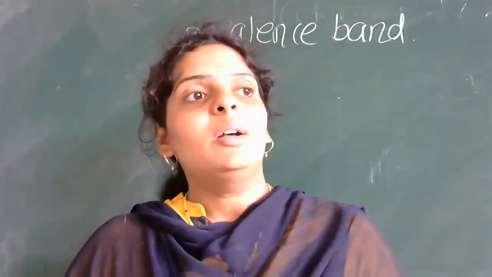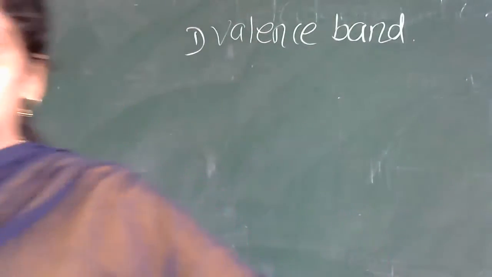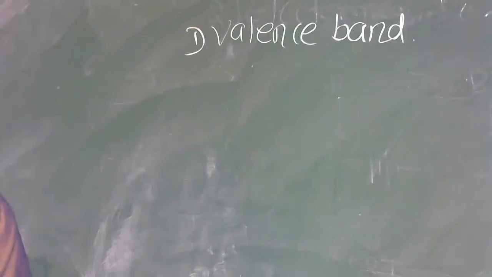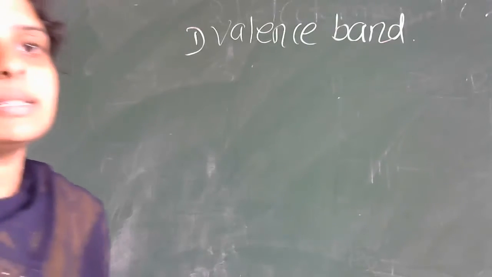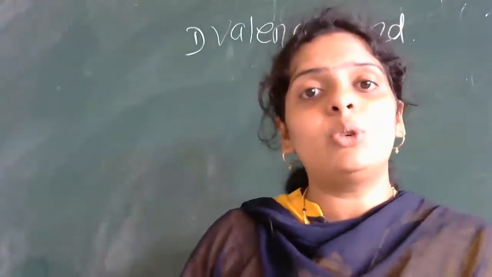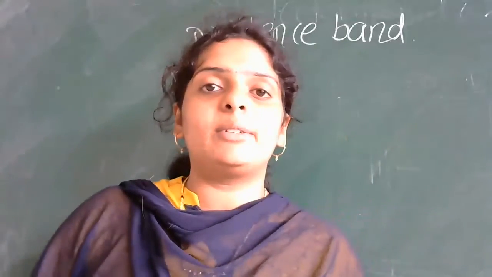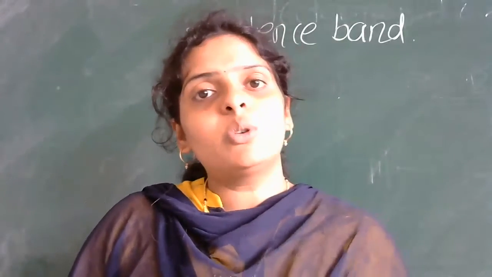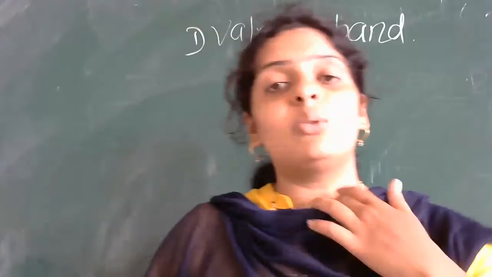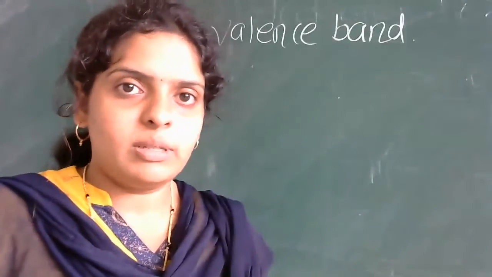Don't you know valence electrons? The electrons present in the outermost orbit of an atom are known as valence electrons.